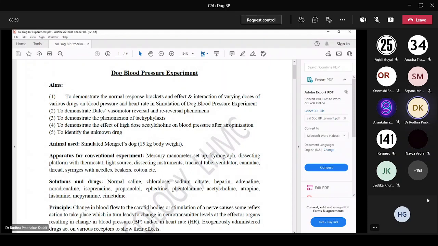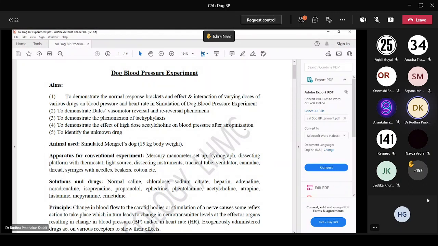So today's topic is the dog BP experiment. This is computer assisted learning. In this experiment, we will study the effect of various neurotransmitters on dog blood pressure, and compared to that, we can see the responses of antagonists of the respective neurotransmitters.